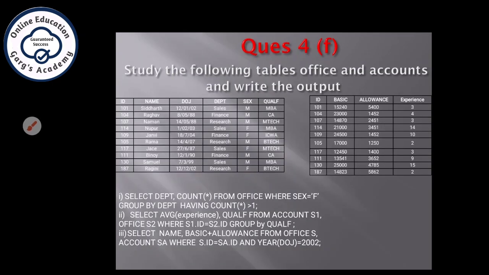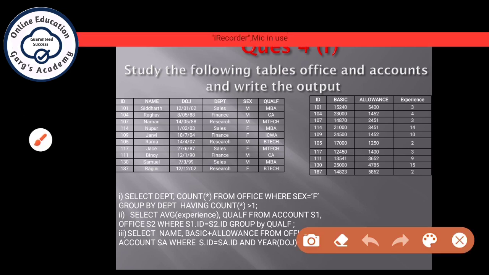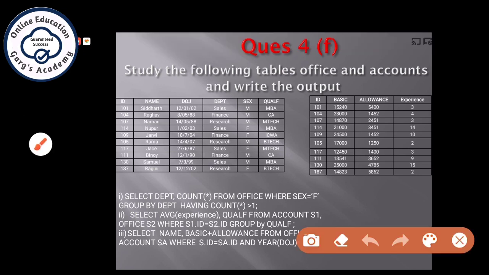Question 4, F part. Study the following tables, office and accounts, and write the output. There are 3 questions and you have to write the output for the 3 questions.